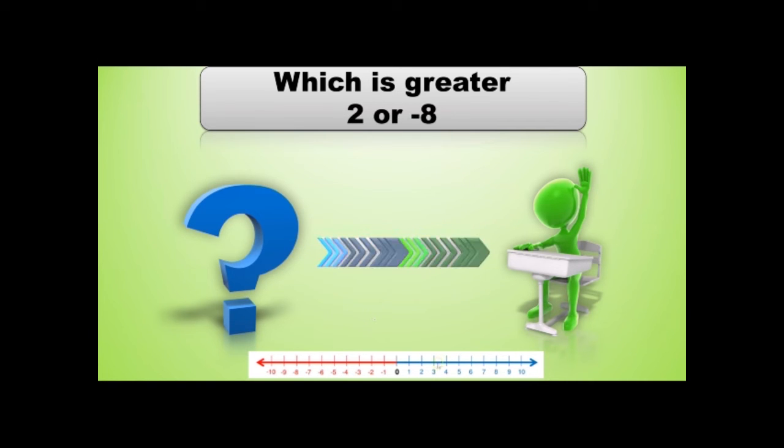Which is greater, 2 or -8? The 2 is larger. It's more to the right of the number line. Which is greater, -9 or 3? The 3 is closer to the right of the number line, so it's greater.